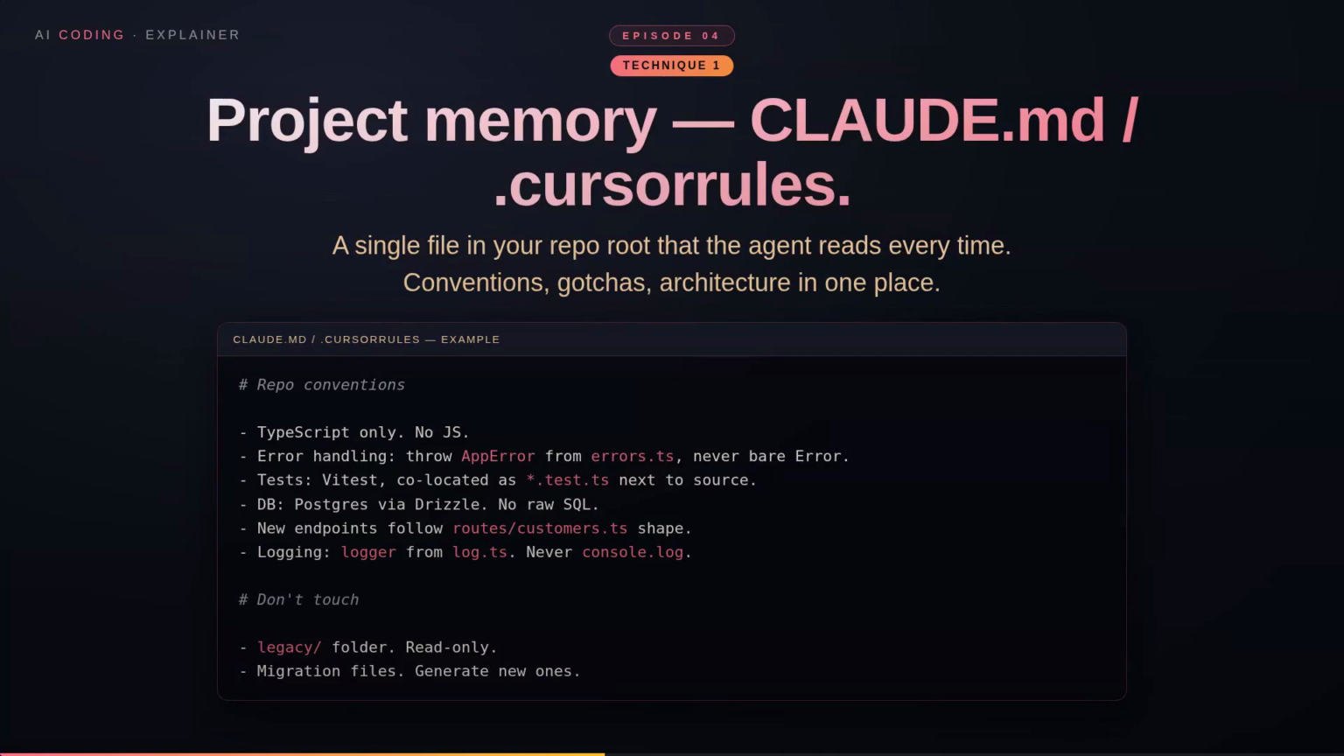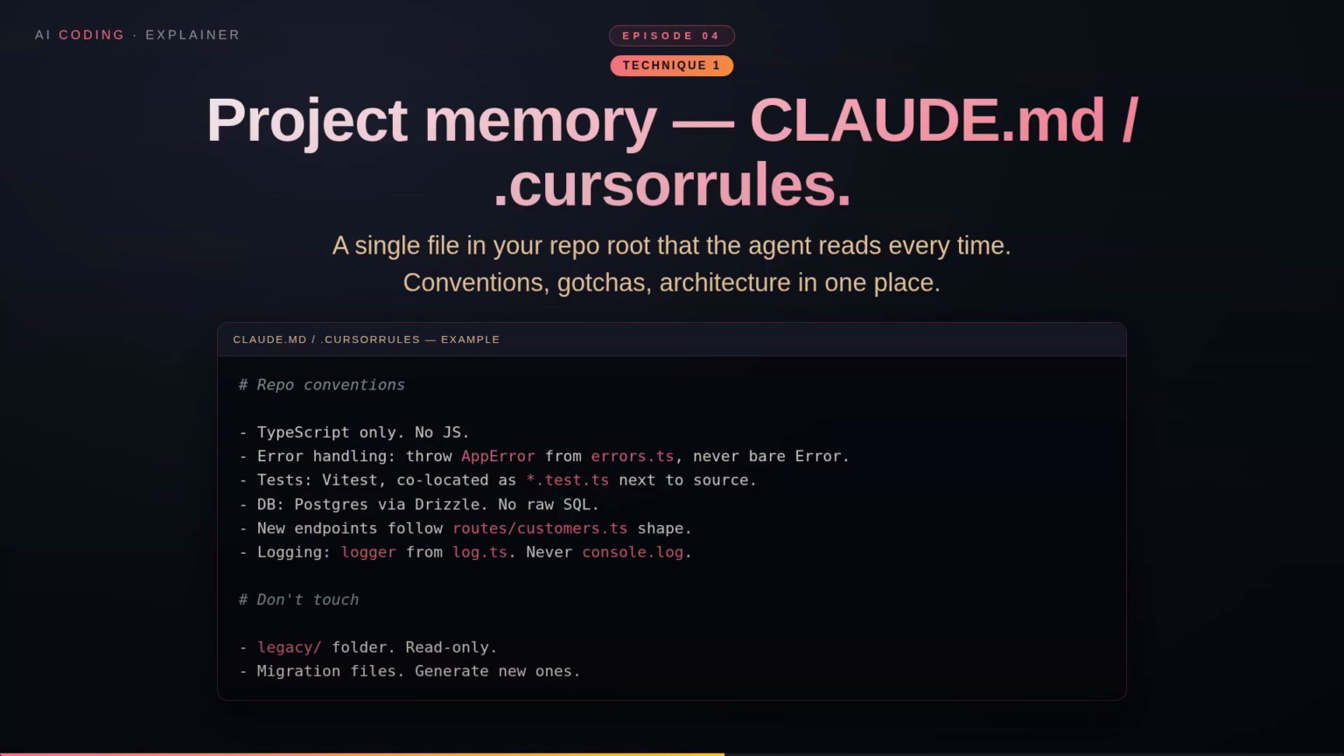Database is Postgres via Drizzle, no raw SQL. New endpoints follow the shape of routes/customers.ts. Logging uses the logger from log.ts, never console.log. Don't touch the legacy folder, it's read-only. Don't edit migration files, generate new ones. That one file is read on every agent interaction. It's the cheapest possible way to enforce conventions across thousands of future prompts. Write it once, benefit forever.